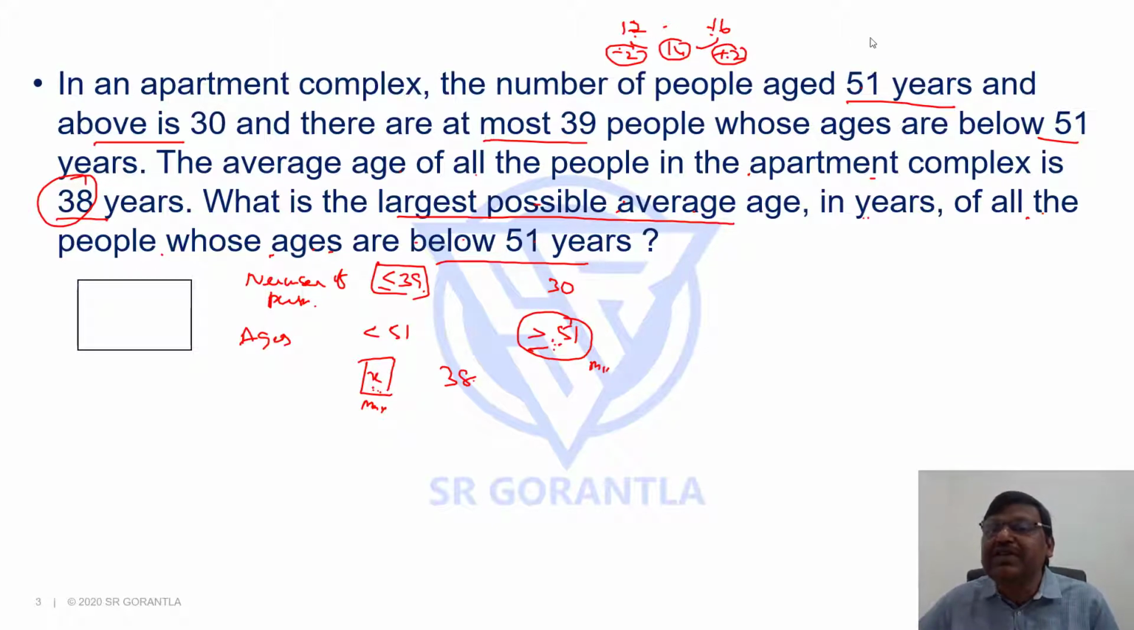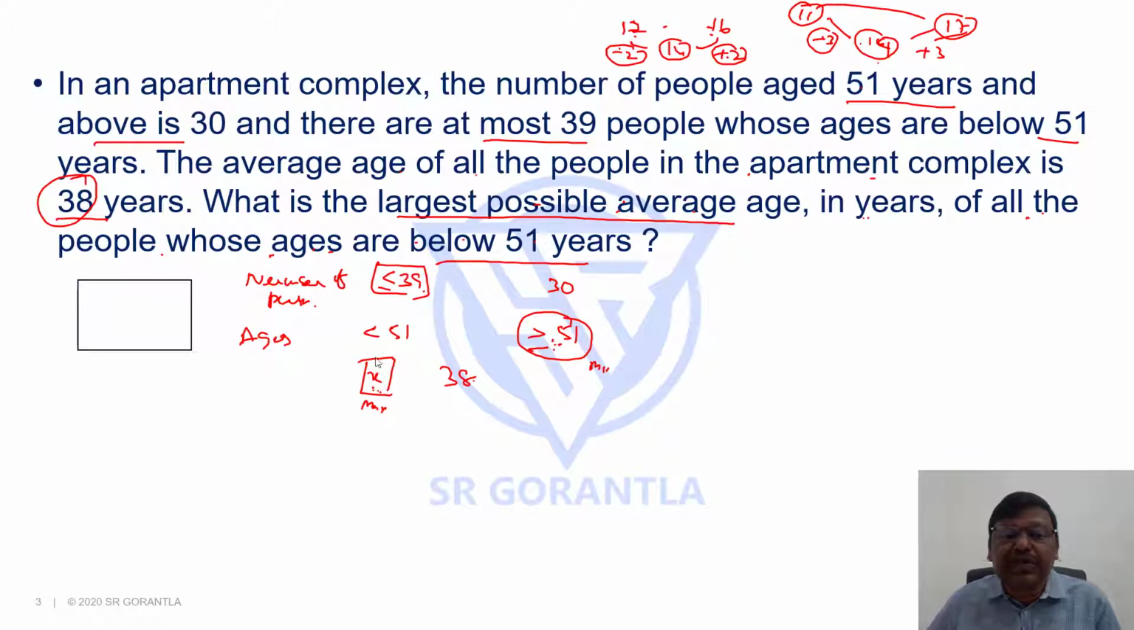Suppose instead, the average is 14, but this person is 17. Then what will be this person's age? Because this person is 3 more, this person will be 3 less, so it will become 11. In both cases the average is 14 only. Because this person is 3 years more, this person is 3 years less. You can see 11 plus 17 by 2, 28 by 2, 14 or not?